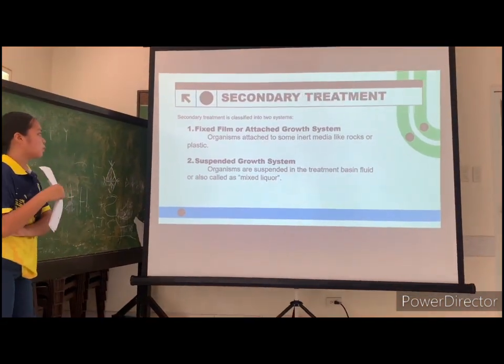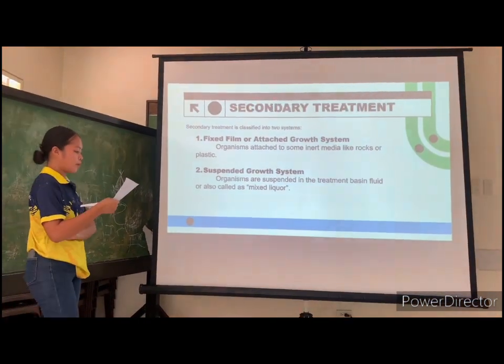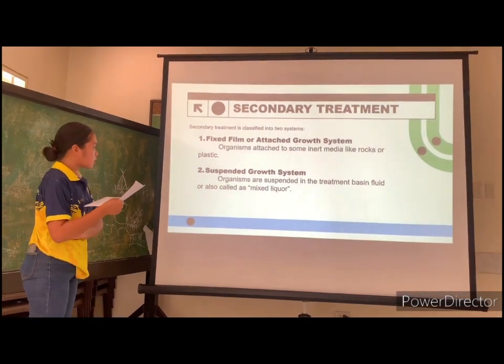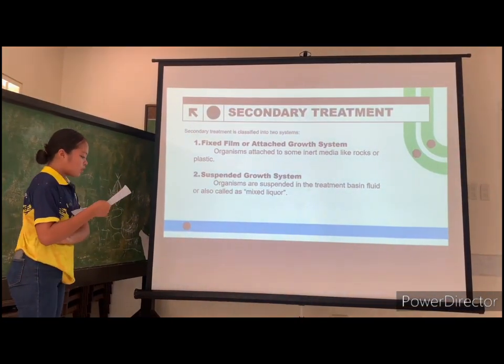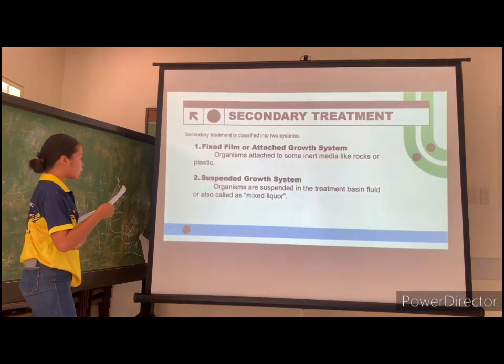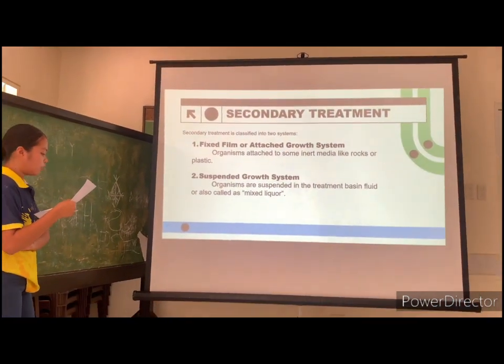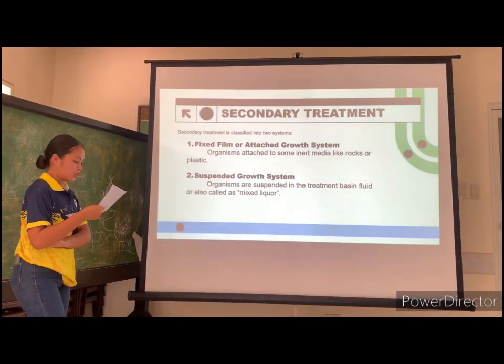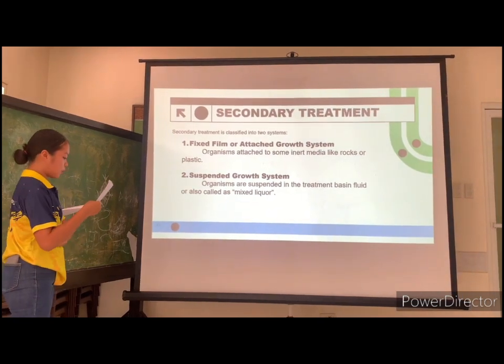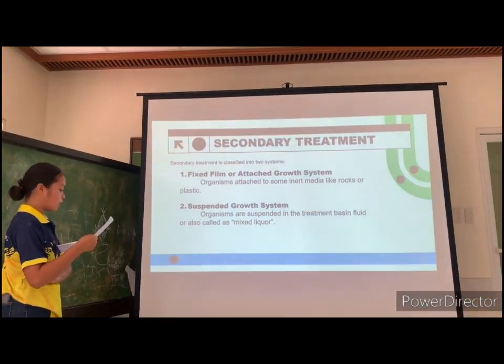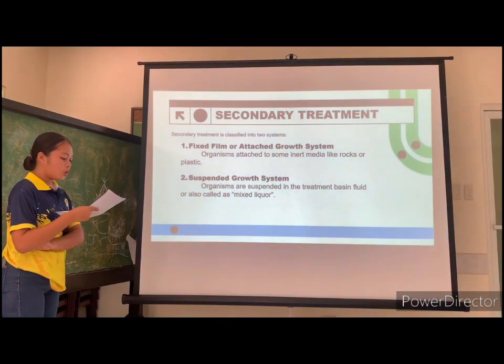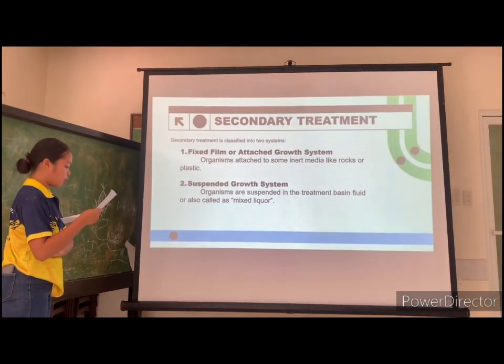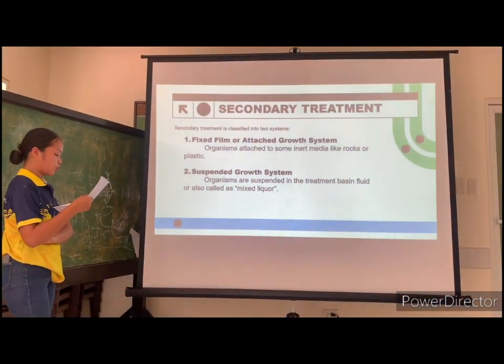On the other hand, when we say suspended growth system, unlike fixed film system, it keeps microorganisms suspended in the water rather than attached to a surface. The most common suspended growth system is the activated sludge process, where wastewater is mixed with a culture of microorganisms in aeration tanks.